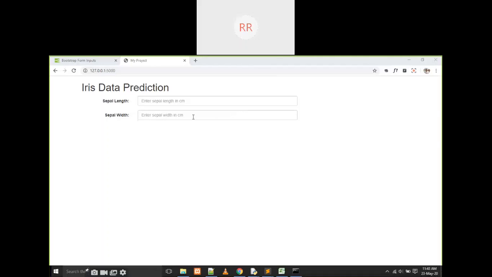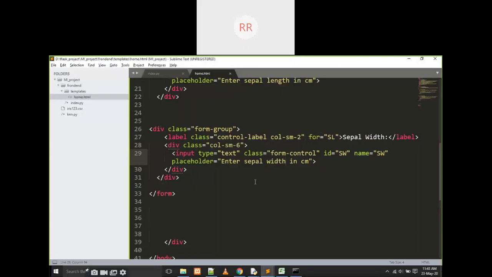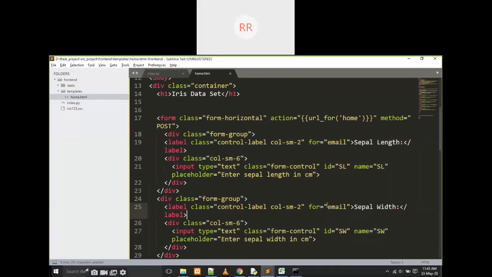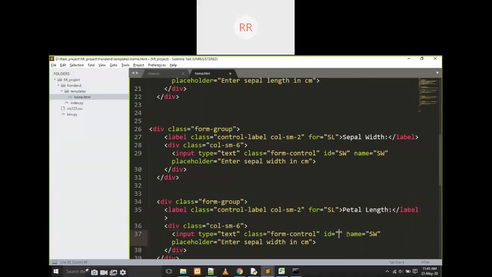Now we have the sepal length and sepal width. I am going to copy it another 2 times, and these two are petal length and petal width. What is the spelling of petal? P-E-T-A-L. This is petal length, so I am going to write petal length, PL.